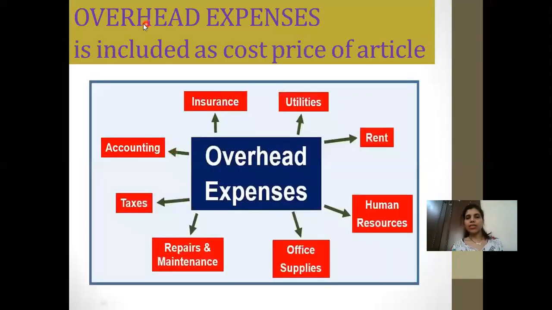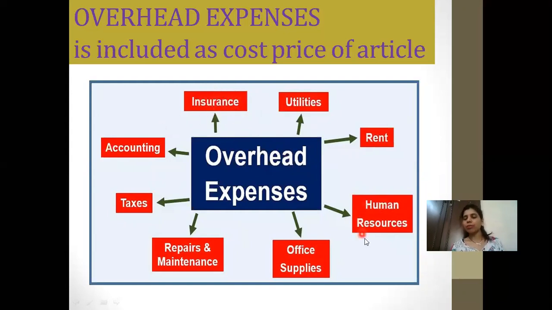Now we go to the next part, where you have to understand the meaning of certain words, which will help you in calculation. So, overhead expenses, what does it mean? Overhead expenses means, if you're manufacturing a certain product, if you're a manufacturer, your shop is on rent, then you have to pay the rent. Then there is insurance of that shop, so you have to pay that insurance.